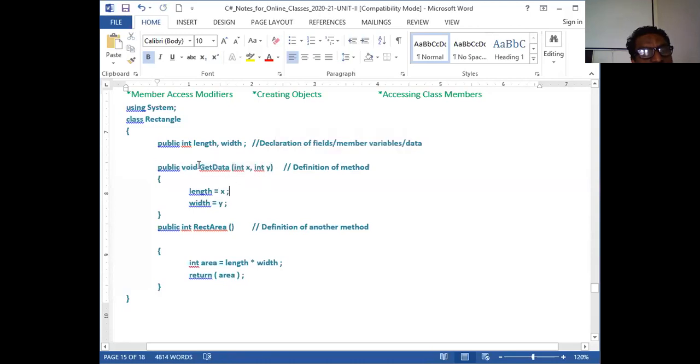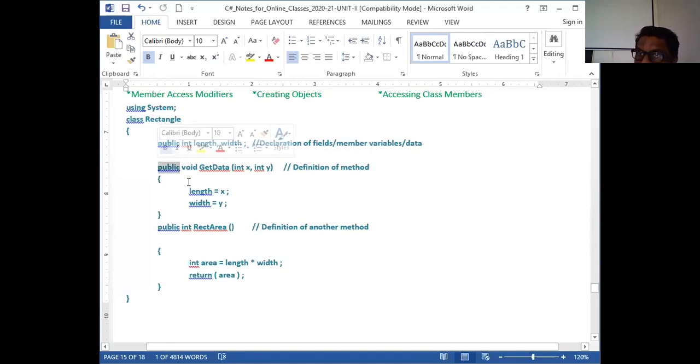So this is called the prototype of a function. A prototype, in the sense, is the name of a function and what type of variable or data type it is going to return. It is not returning anything. Therefore, I have written void here. Void in the sense nothing, no return type. Now I have to define it as public here.